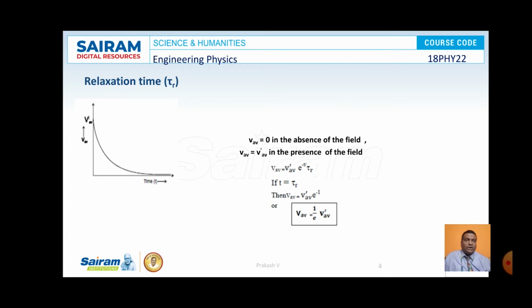When t is equal to tau r, the average velocity Vav is equal to 1 by e times Vav dash. Thus, the relaxation time can be defined as the time taken by the electrons to reach the directional velocity which is equal to 1 by e times its value by the time the field is switched off. So this is the definition of relaxation time tau r.